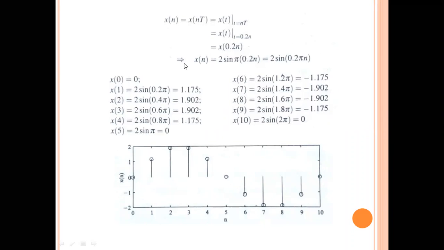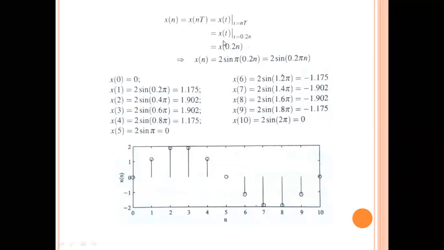So how do you convert the continuous time to a discrete time signal? By the use of sampling. Sampling is nothing but the process of measuring the magnitude at a particular instant of time. So see here, x of n. The function has already been given: x of t is equal to 2 sin pi t. Now you need to replace that small t by 0.2 into n.